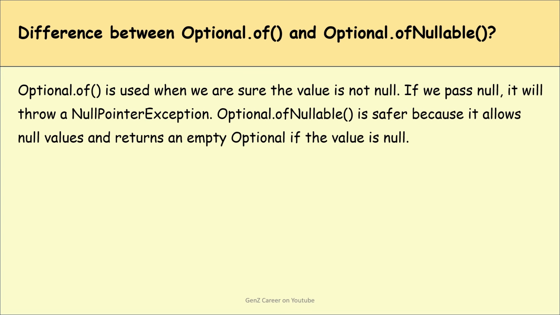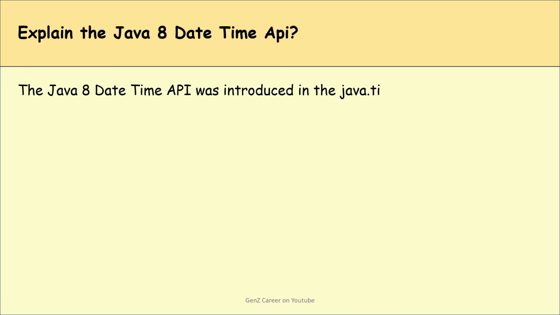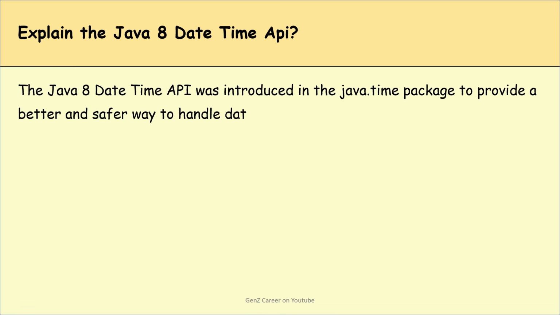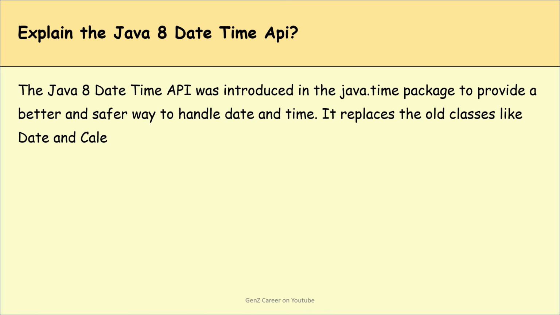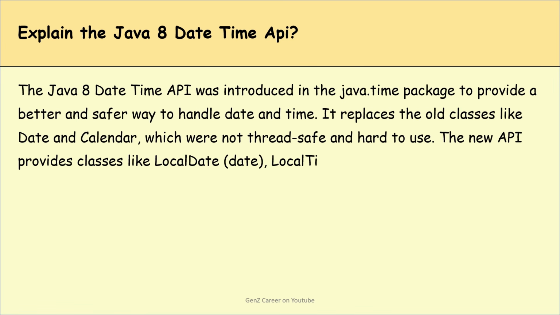Okay. Next question is, guys, can you explain the Java 8 date time API? So the Java 8 date time API was introduced in the java.time package to provide a better and safer way to handle date and time. It replaces the old classes like Date and Calendar, which were not thread safe and hard to use. The new API provides classes like LocalDate, LocalTime, or LocalDateTime which are easy to use, immutable, and thread safe.